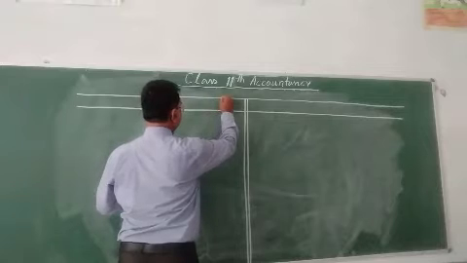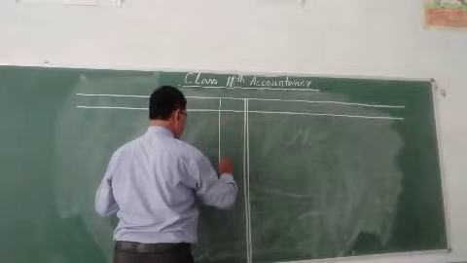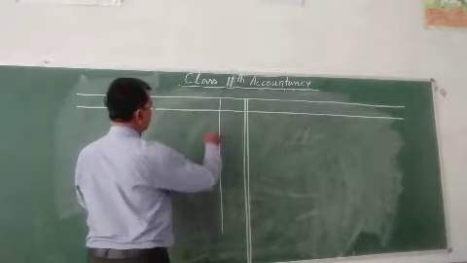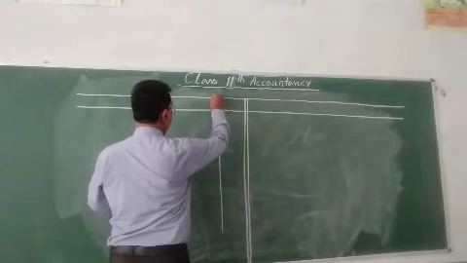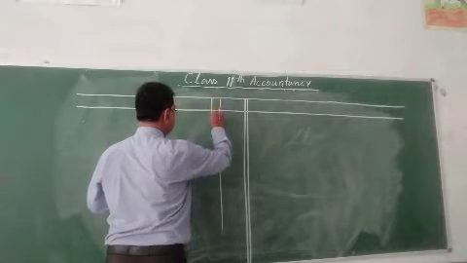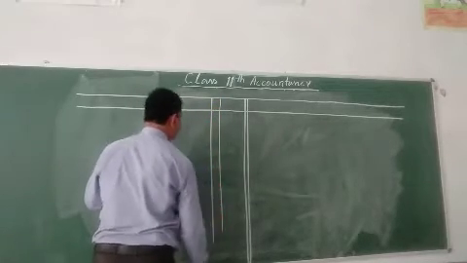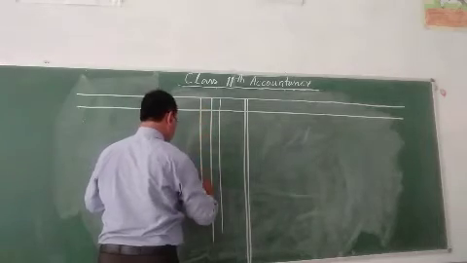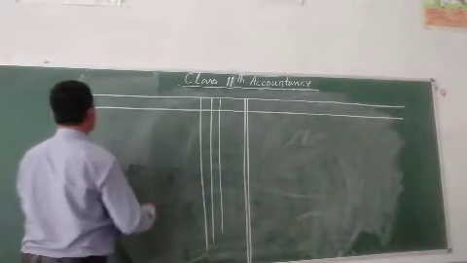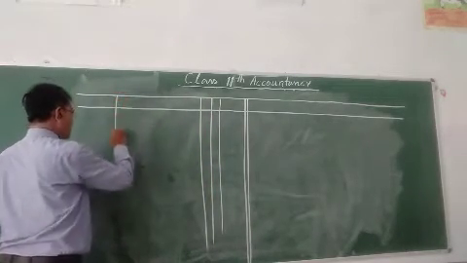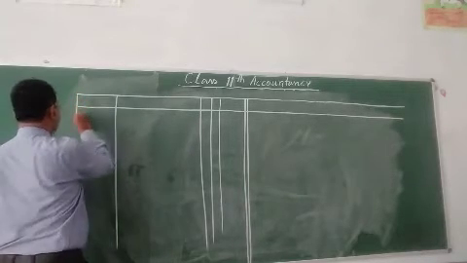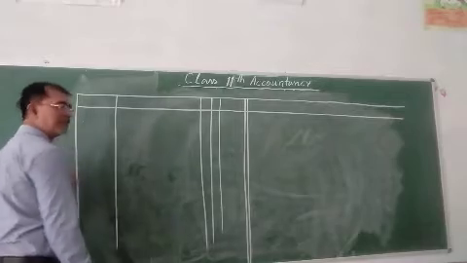This one is the column of amount, that is the ledger folio column. This one is the voucher number, that is the particular.